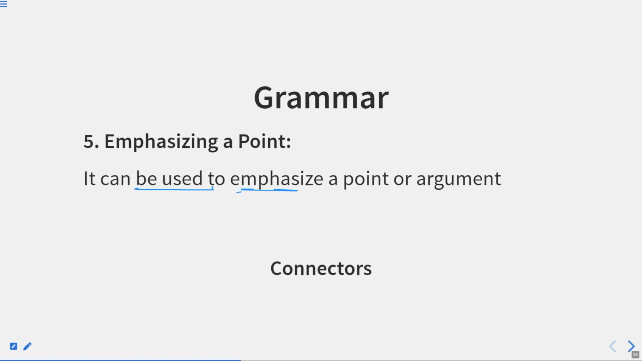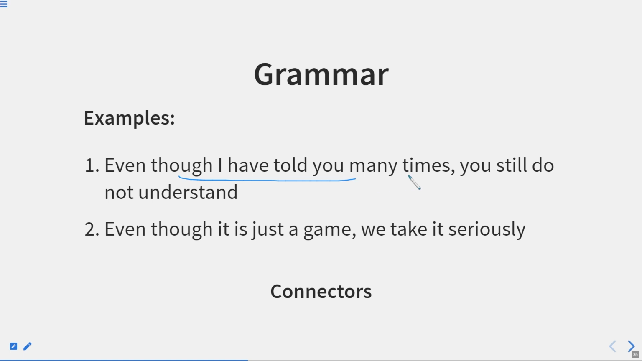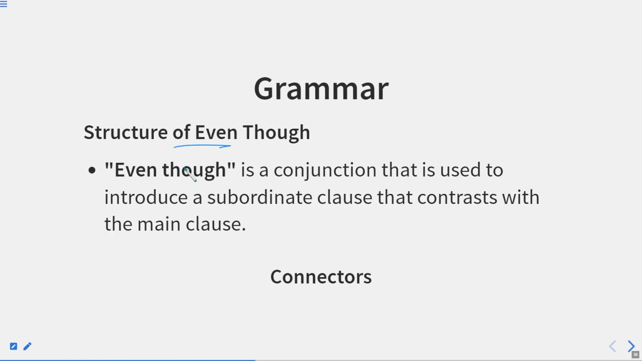It can be used to emphasize a point or argument. Now, this point is very, very important. Even though I have told you many times, you still do not understand. So, this is how we are emphasizing the particular situation. Even though it is just a game, we take it seriously. A structure of even though. Even though is a conjunction that is used to introduce a subordinate clause that contrasts with the main clause.